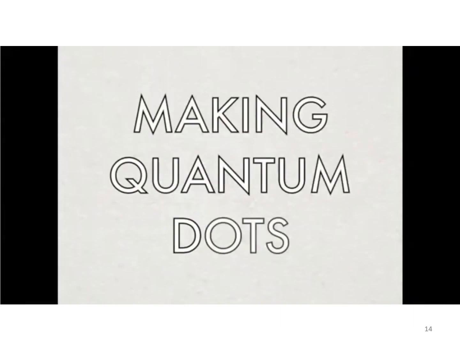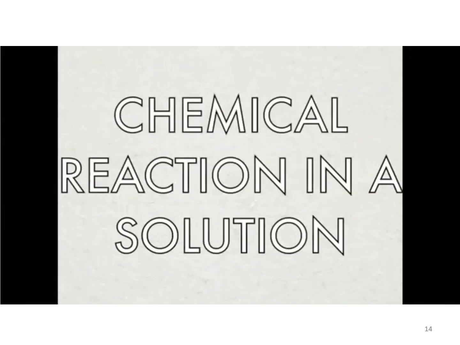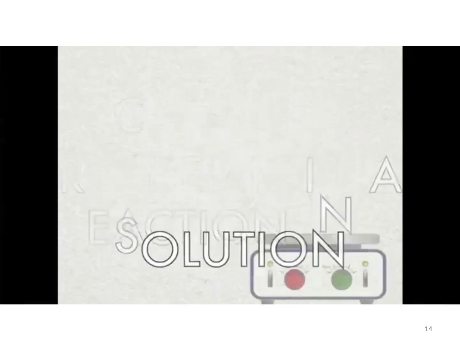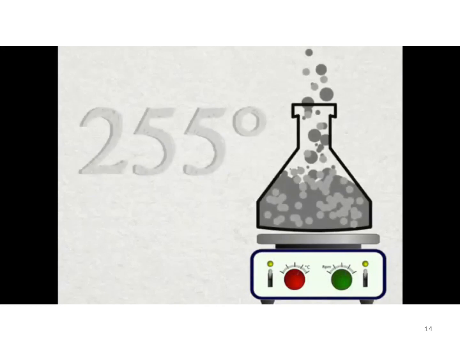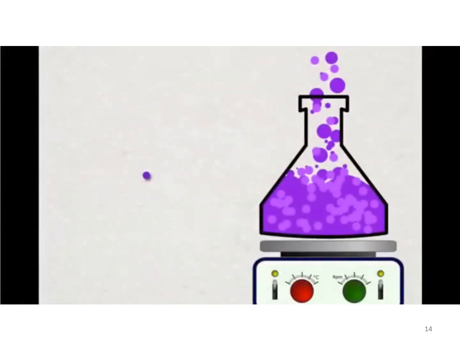Quantum dots can be created in a few different ways, but in very simple terms, they are generally made by a chemical reaction in a solution resulting in solid nanocrystals. The chemicals are combined over heat and begin to react around 255 degrees Celsius. The length of the reaction affects the size of the crystals. As soon as the mixture is removed from the heat, the reaction will end and the particles will retain their